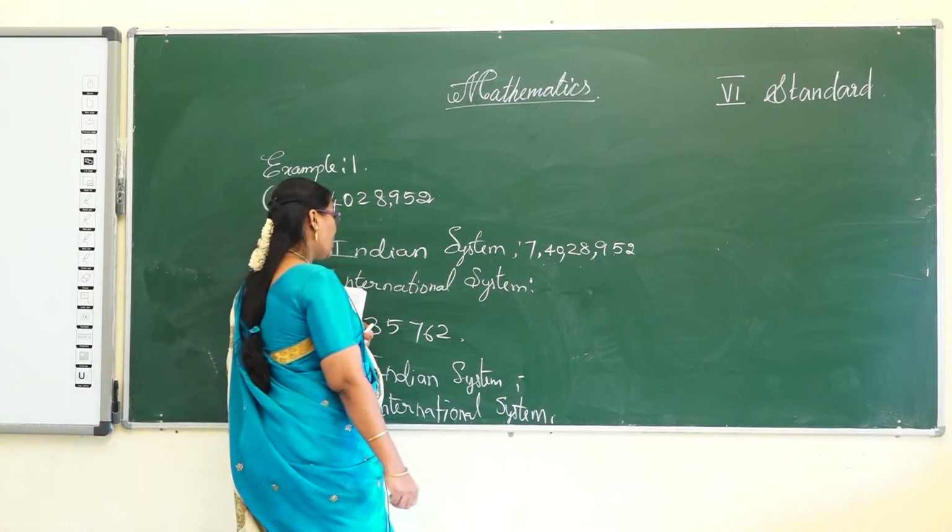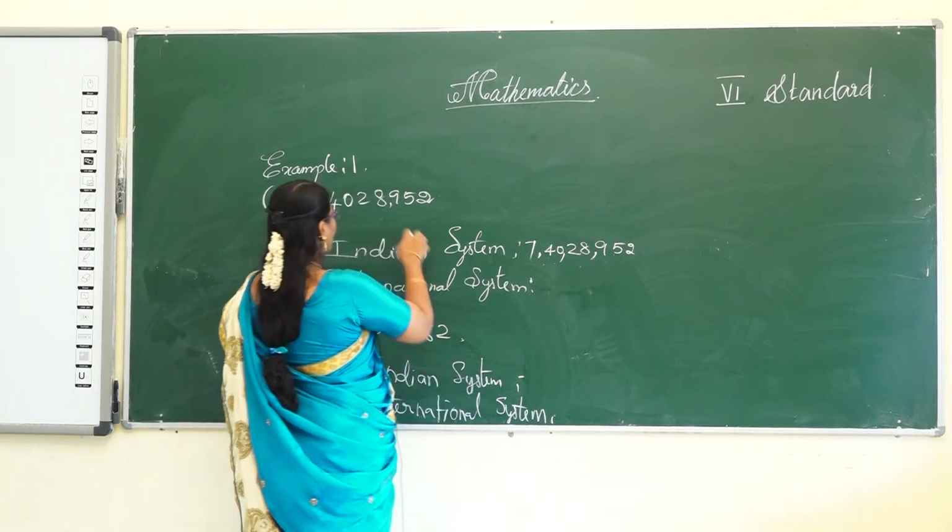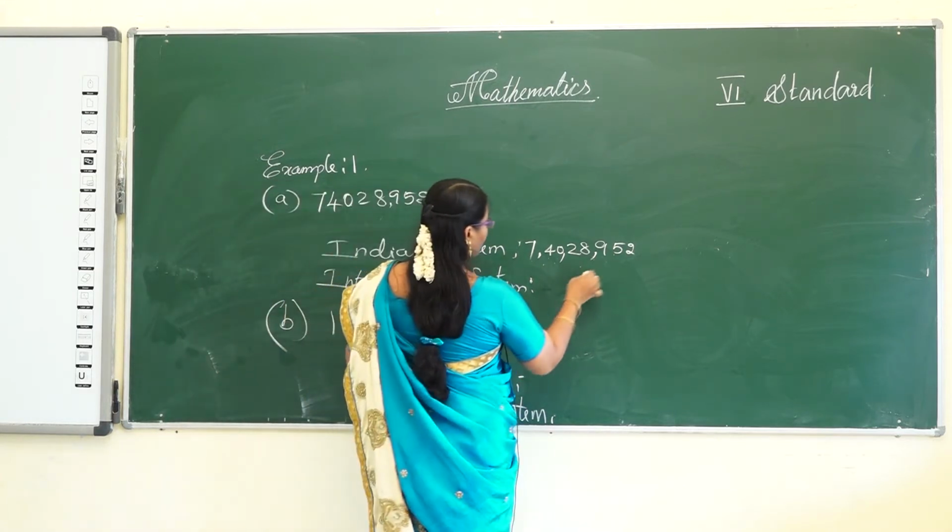And next one, international system. In the international system we divide in 3, 3, 3. So you can write easily.